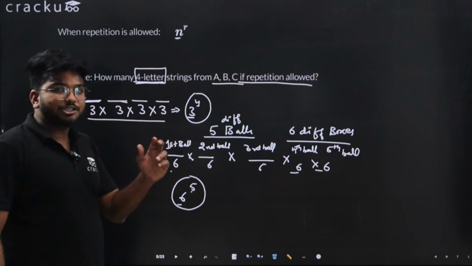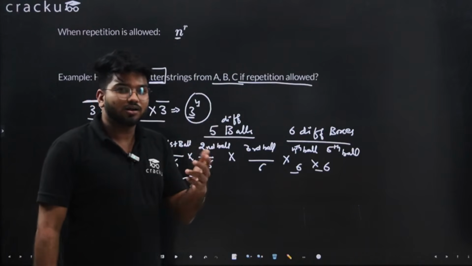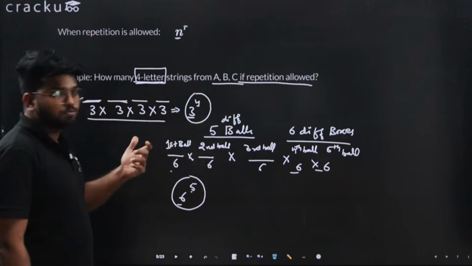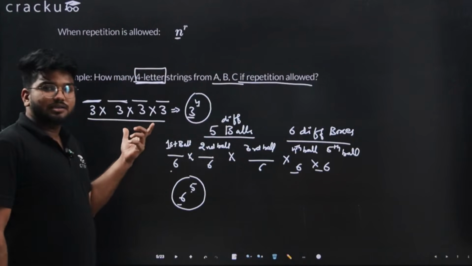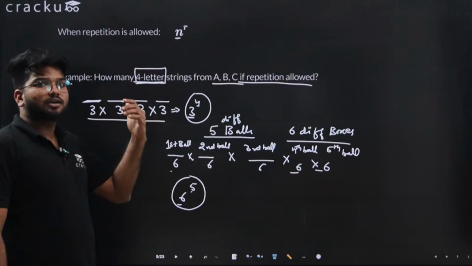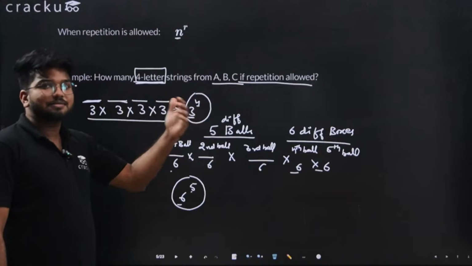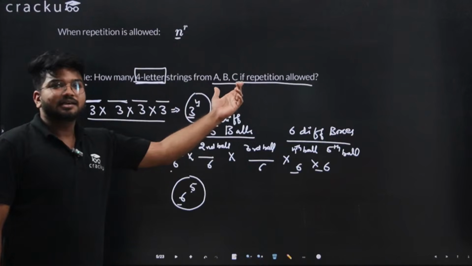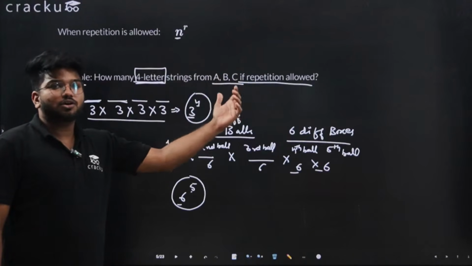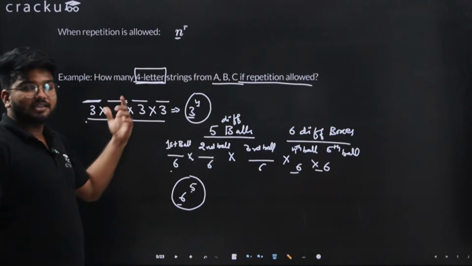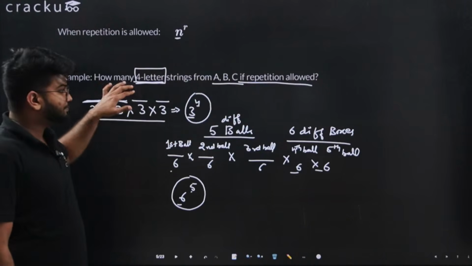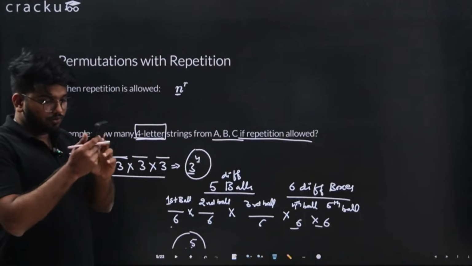If you think that it should be 4 raised to 3 or 3 raised to 4, that might confuse you. So it is better that you first write it down in this form, and then you think, okay, what thing am I distributing? Basically, what thing am I selecting? I am selecting the letters, that is A or B or C. So the number of options has to be multiplied. That would be easy for you.